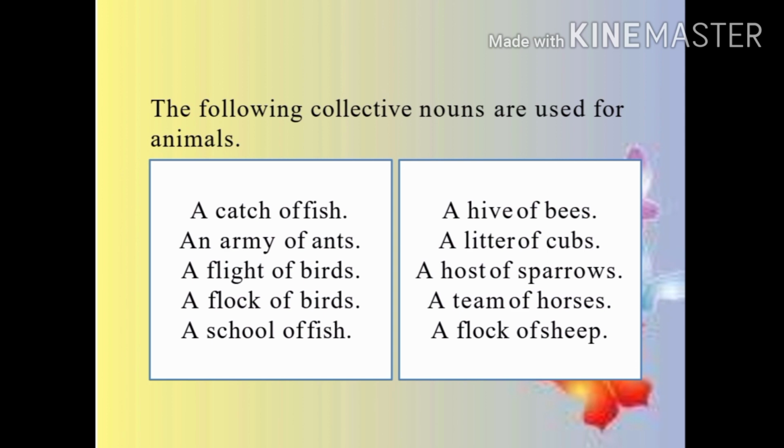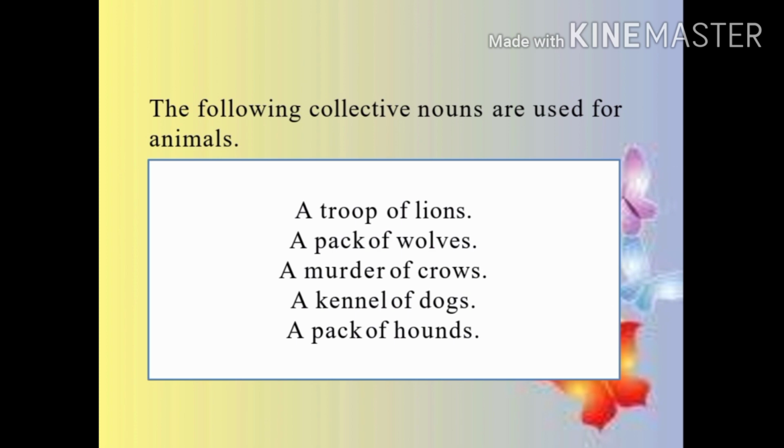So this is what we are talking about, a group of animals. That particular name is given to the group, and that's why it's called a collective noun. This list also has names of groups for animals, like a troop of lions, a pack of wolves, a murder of cows, a kennel of dogs, or a pack of hounds.